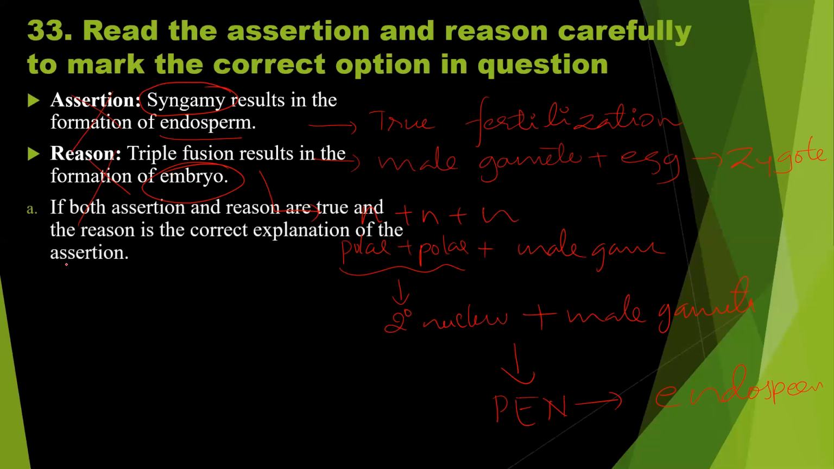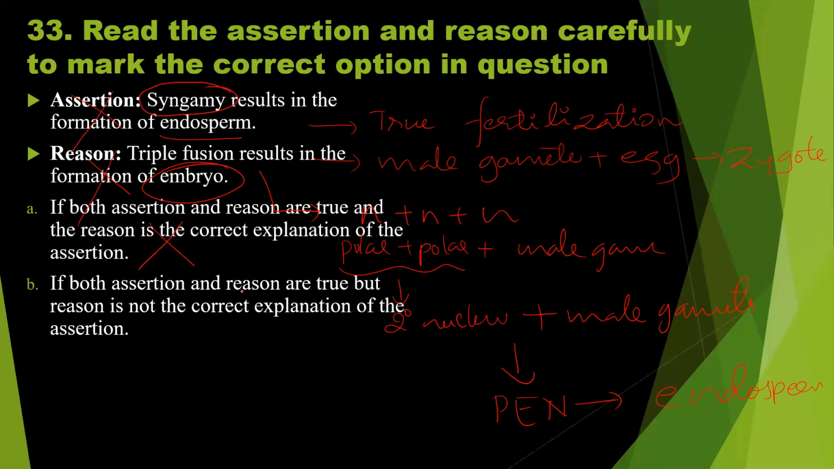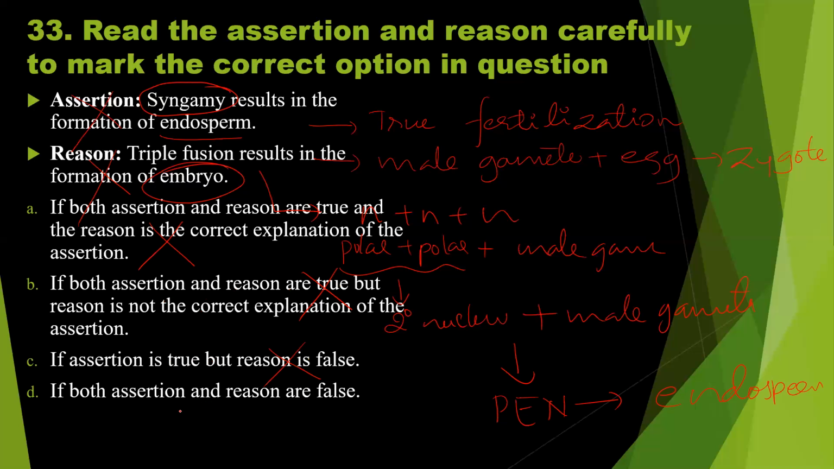Both assertion and reason are true, and the reason is the correct explanation of the assertion, wrong. Both assertion and reason are true, but the reason is not the correct explanation of the assertion, wrong. Both assertion and reason are true, wrong. Assertion is true but reason is false, wrong. Both assertion and reason are false. So this should be the right option. Option D should be the right answer.